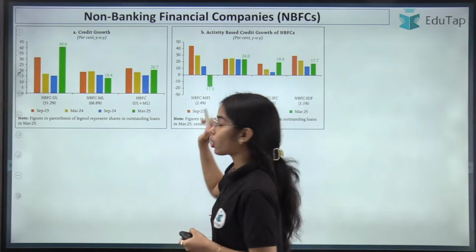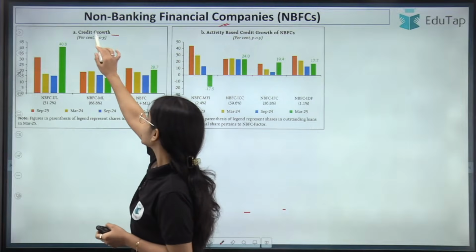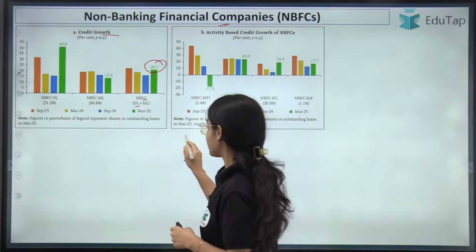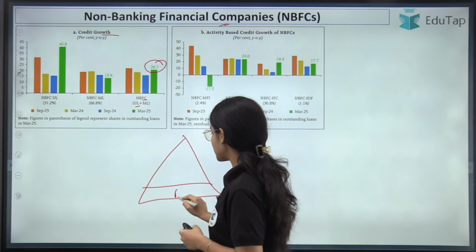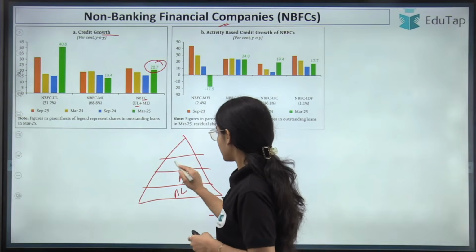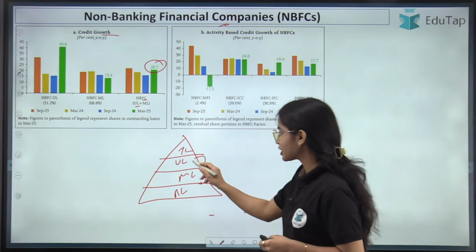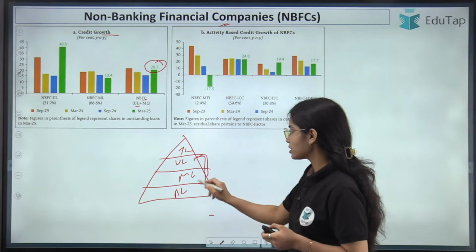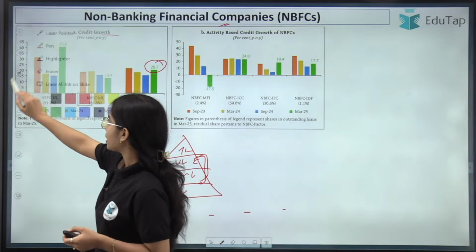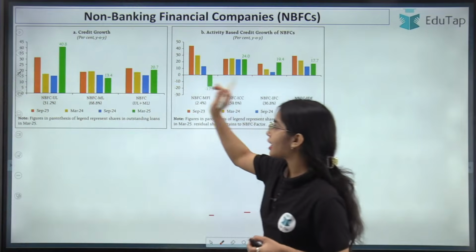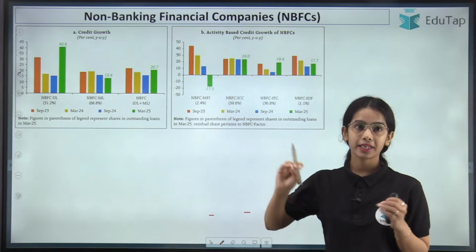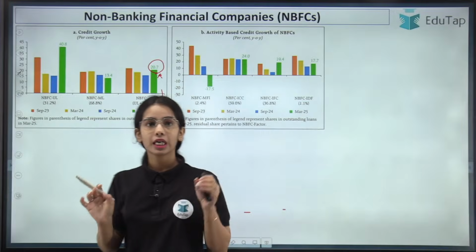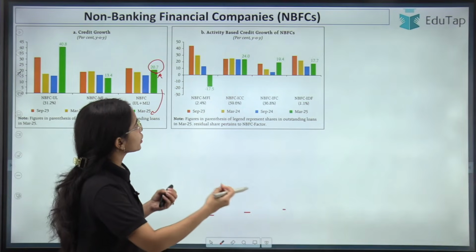Now coming to the non-banking financial companies. So the total credit growth that has been seen by the NBFC upper layer and middle layer. The NBFCs are divided into 4 layers: base layer, middle layer, upper layer and top layer, okay. Majorly the data for the NBFCs has been given for the middle layer and upper layer, okay. For these 2 layers, the data has been given by the RBI. So basically here you can see that the credit growth for the NBFC upper layer and middle layer was 20.7% for March 2025.